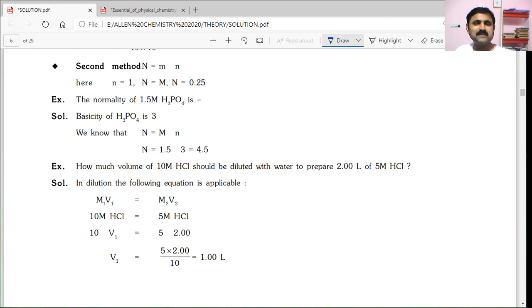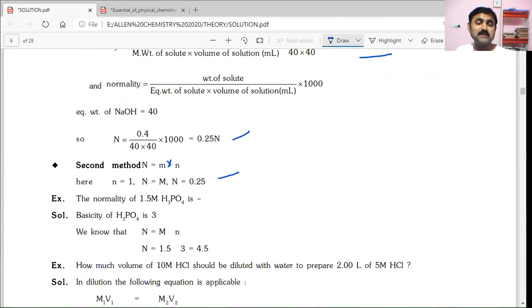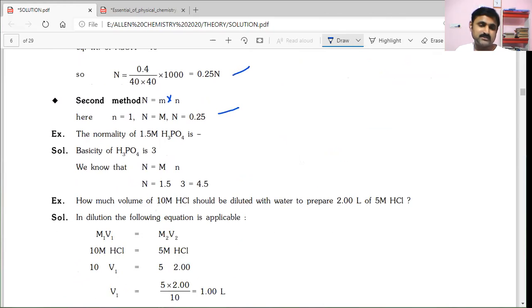Let us see another method. Normality is equal to molarity into small n, that is the n factor. So if the n factor is 1, normality and molarity are both the same, because the same thing happened in the case of sodium hydroxide: normality and molarity became the same for this one.